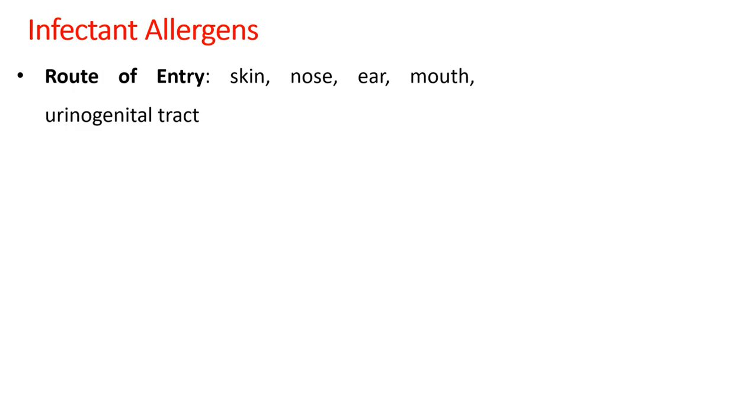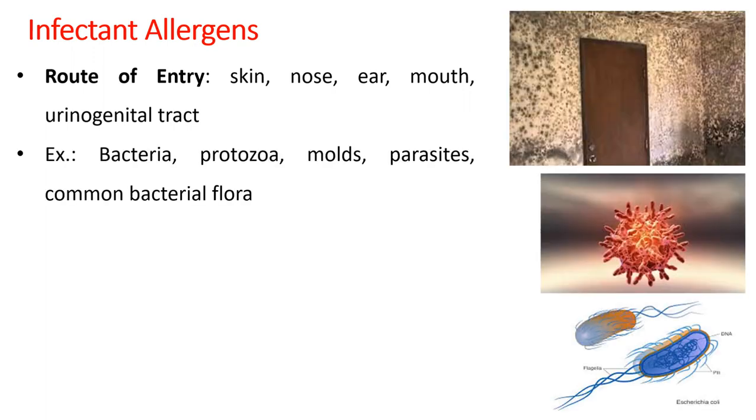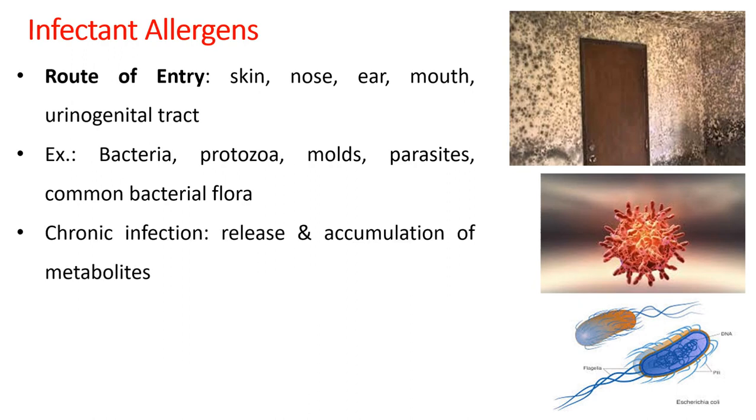Next allergen is infectant allergen, wherein the route of entry can be any, like skin, nose, ear, mouth, urogenital tract, etc. The common allergens of this category include bacteria, protozoa, mold, parasites, and common bacterial flora of our skin or intestine. Even that can prove to be allergenic in nature.